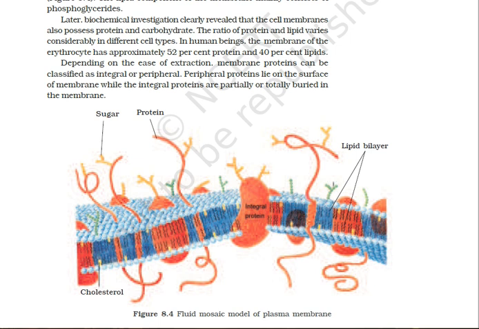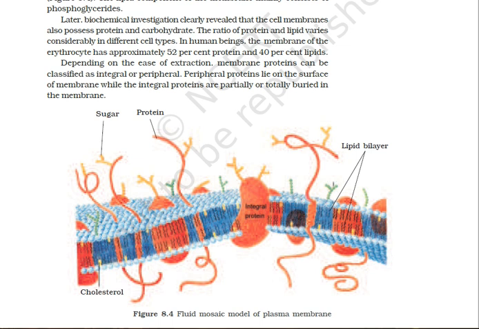These may be of various types such as tight junctions, gap junctions, plasmodesmata, desmosomes, etc. The cell membrane helps in endocytosis. The intake in solid form is called phagocytosis, while intake in liquid form is called pinocytosis. So the intake of materials by the cell is called endocytosis. Then it helps in forming an absorptive surface.